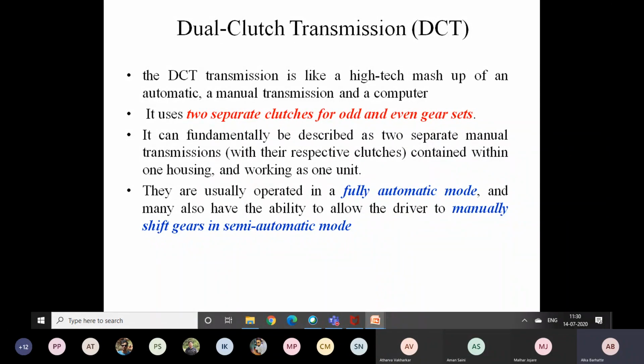And the decision of gear switch will be done in synchronous with the driver and the ECUs. ECUs have to keep track of which gear your vehicle is currently in, and based on that automatically your clutches and your next gear are ready, okay.